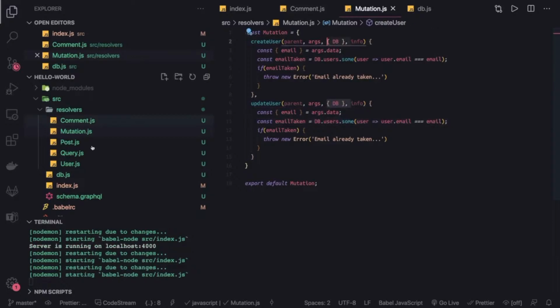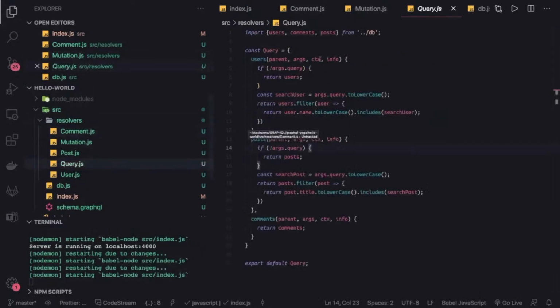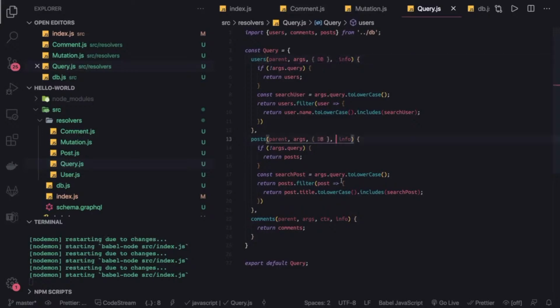Posts, queries, and users. In query we have this context as the third argument. We can use db there, and then from db we can access db dot posts, db dot comments, everything. Here we have post, so I can say db dot. Here I can say db dot, right?